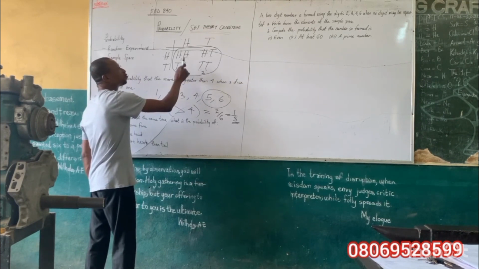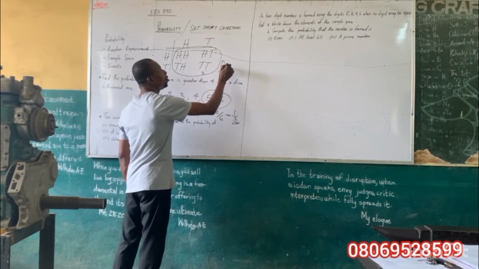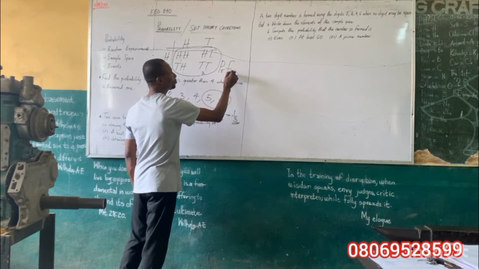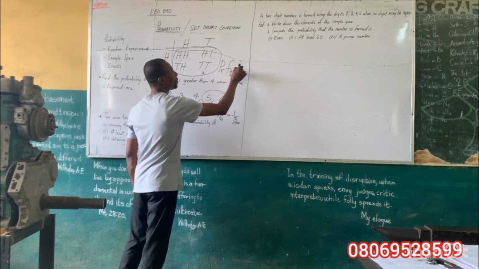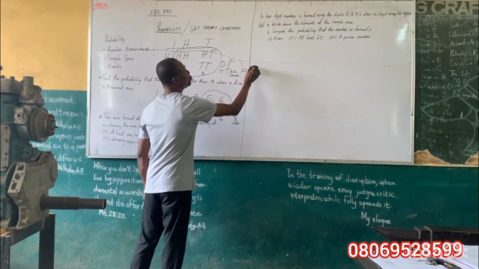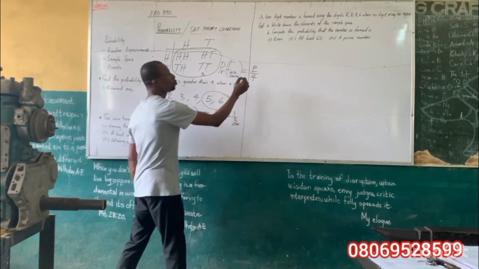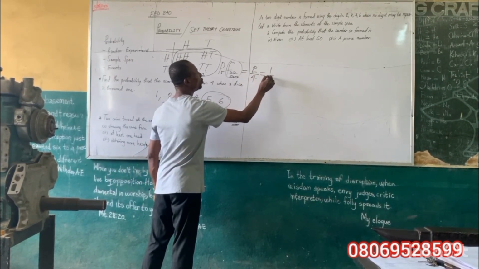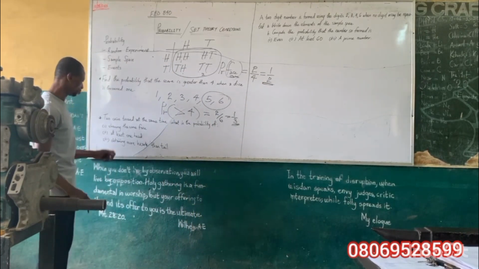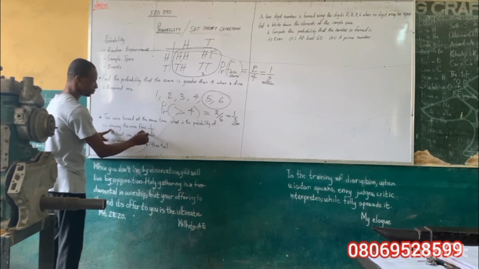So I have 2 out of 4. The probability of same face is equal to 2 out of 4, and if I cut 2 by 4, I'll have 1/2, which is the answer. So the answer to this first question is 1/2.